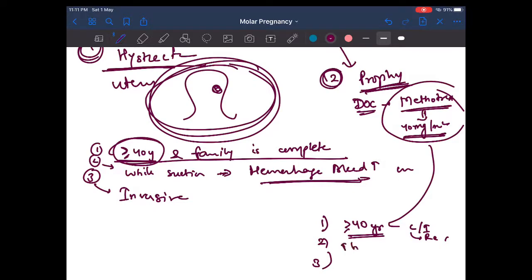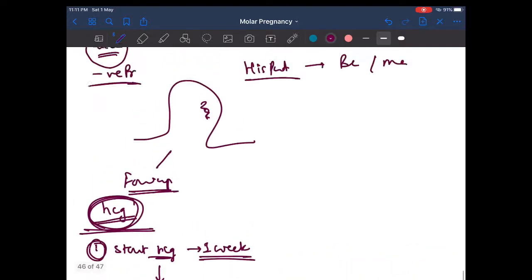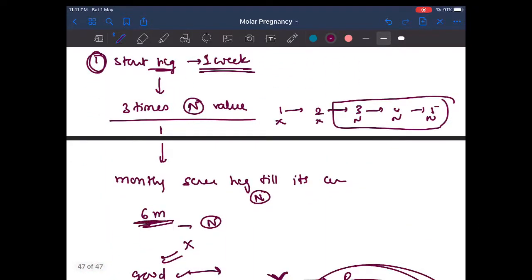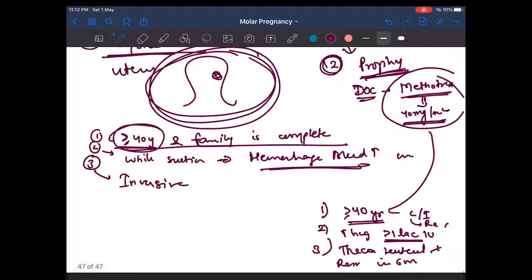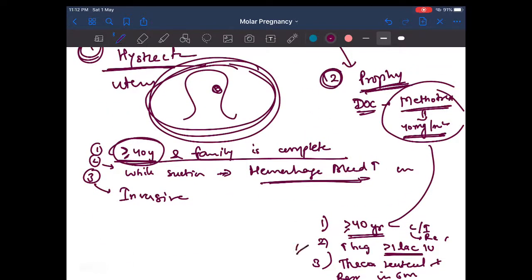Then if there is a much higher HCG level, more than 1 lakh international units. And third, if the theca lutein cyst, which is due to the increase in HCG, is not resolved in 6 months. Okay, we forgot this earlier, since we said we stop the screening of HCG by 6 months. The theca lutein cyst, which is formed by increased LH, normally resolves by 6 months and does not require any management. It resolves automatically. But if it does not resolve, we have to give a methotrexate shot.